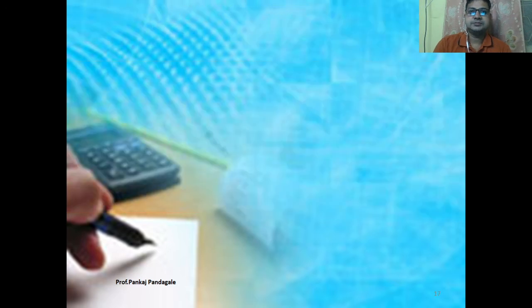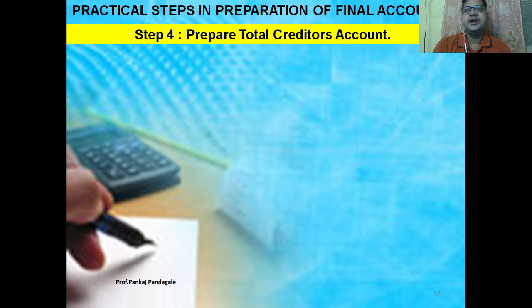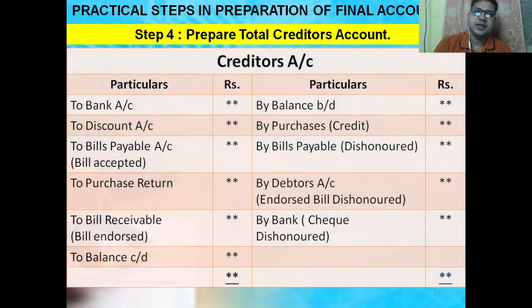Then friends, step number 4, we will prepare the creditors account. To find out the creditors' closing balance, the creditors' opening balance is always on the credit side, by balance brought down. Creditors means the suppliers.